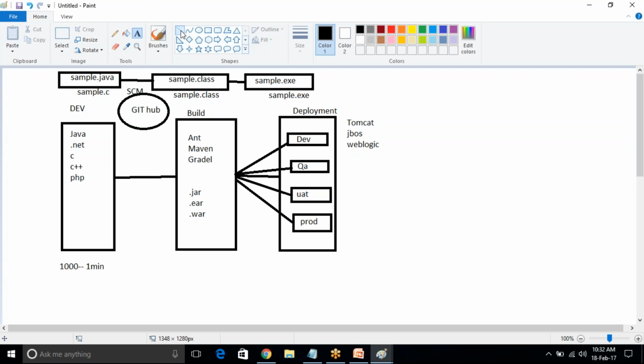All these developers push the code into the GitHub repository. Now they no need to inform the build team. Whenever we push the code into the GitHub repository, automatically they will, sorry, I want to explain one more thing.